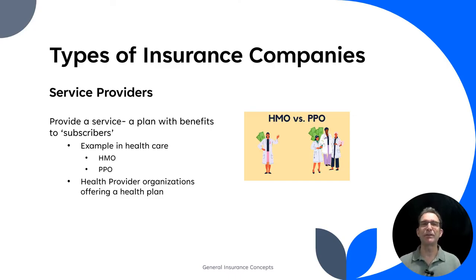Okay, service provider is another type of insurance company. Now you're going to see this more so on the healthcare side. Some of you may have heard of HMOs and PPOs. HMO is a health maintenance organization. PPO is preferred provider organization. That's why it's a little tricky to say. So these are two plans that have, in this case, health provider organizations that offer a health plan.